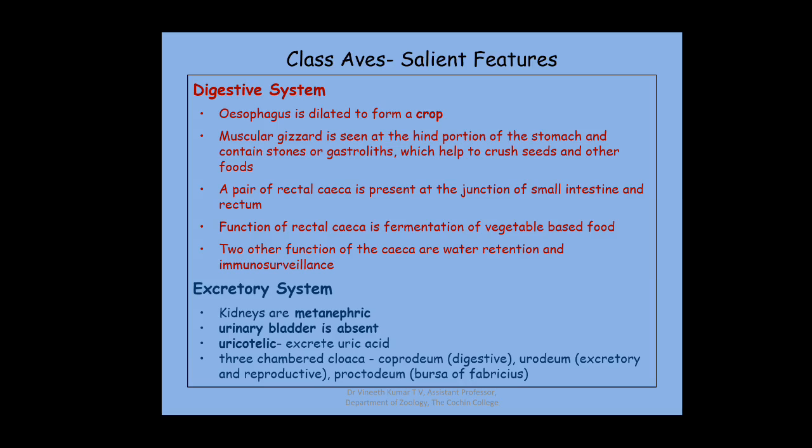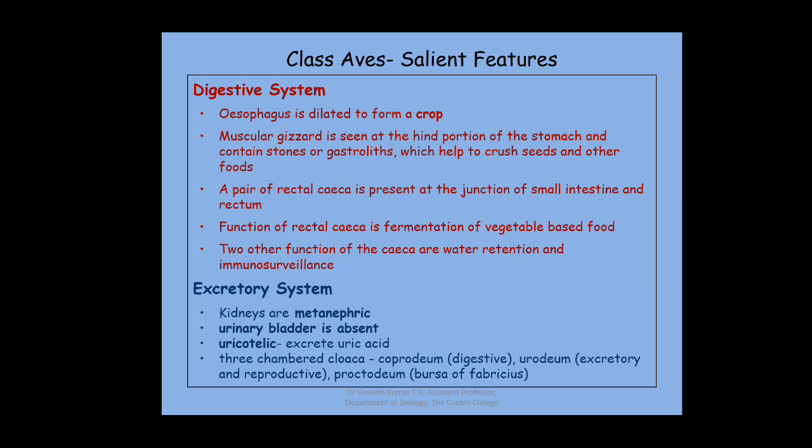At the junction of the rectum and the small intestine, a pair of rectal ceca is present, and the function of the ceca is fermentation of vegetable-based food. So they assist in fermentation. The two other functions of the ceca are water retention and immune surveillance. So these are the important salient features that you see in the digestive system of aves.